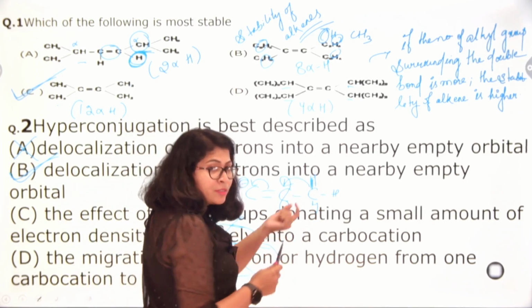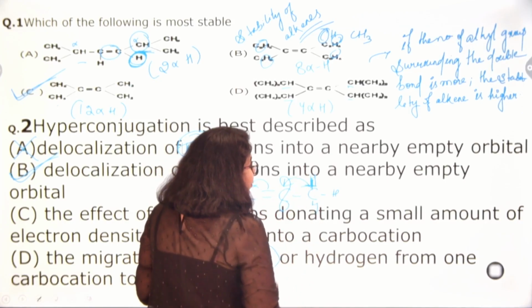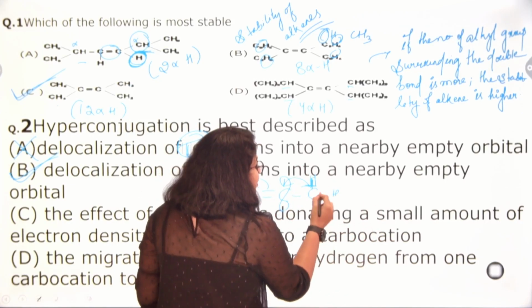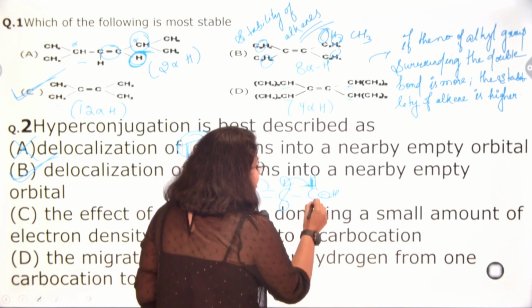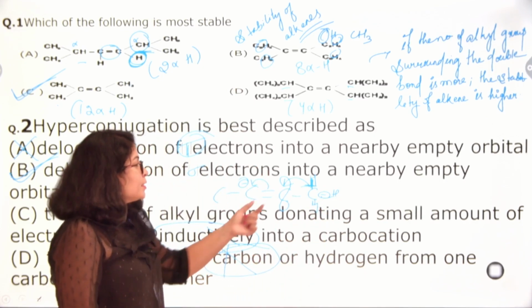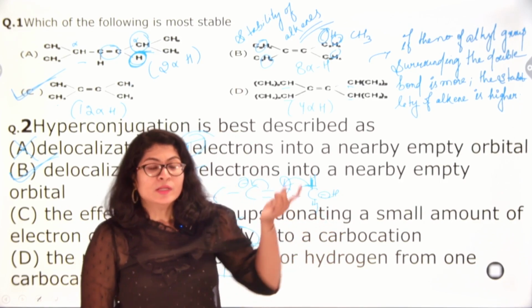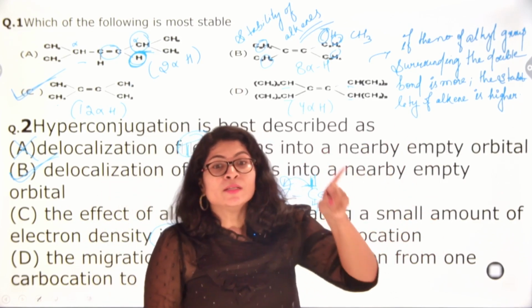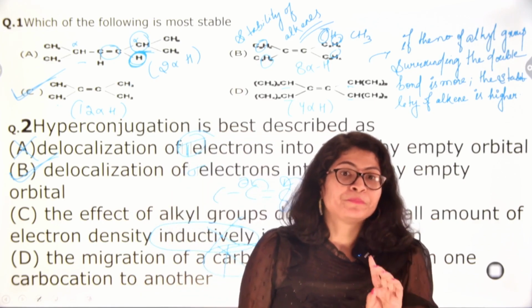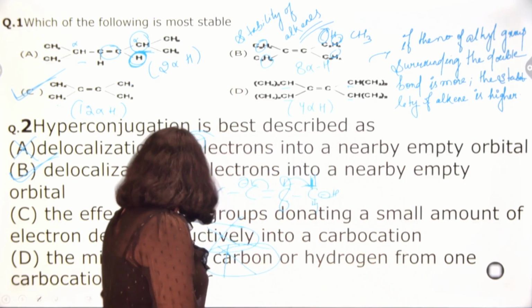Then in the first case this will happen, so that this bond will break. Again in the second case this bond might shift. In the third case this bond might shift. But these hydrogen atoms are not removing themselves as protons. These hydrogen atoms are present in the vicinity of that carbon atom. Okay. This was hyperconjugation.